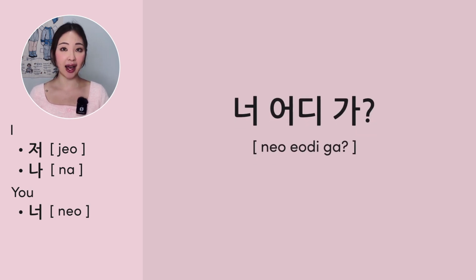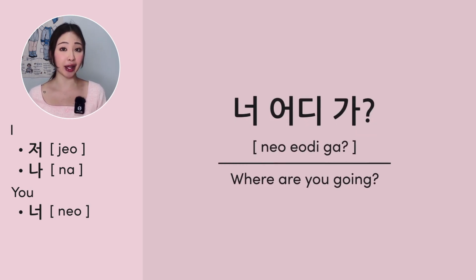Next, the pronoun you is 너. This is the casual form. For example, 너 어디가? This means where are you going?